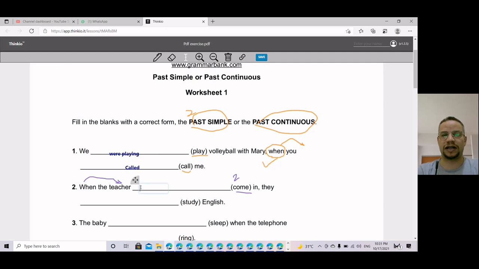When the teacher came in, they should be what? Should be past progressive. That's right. So they were studying. Perfect.